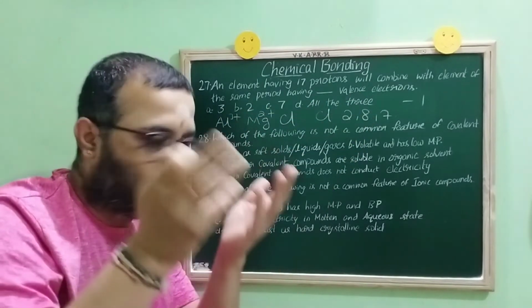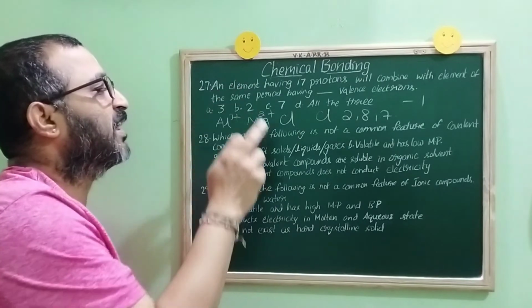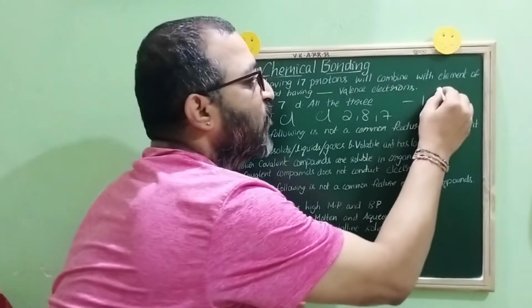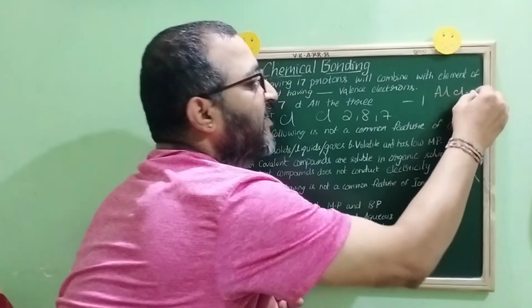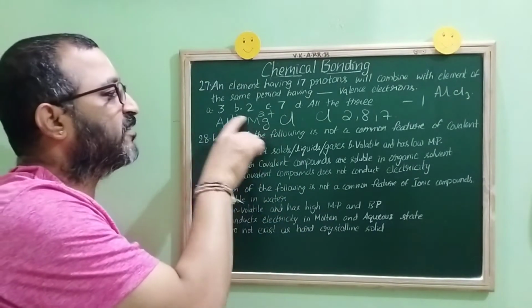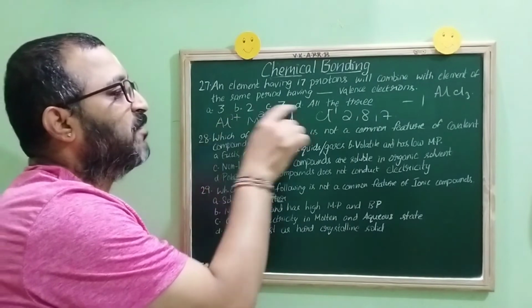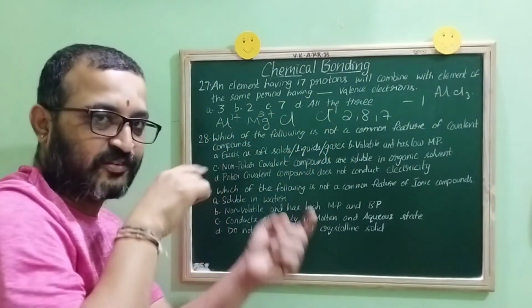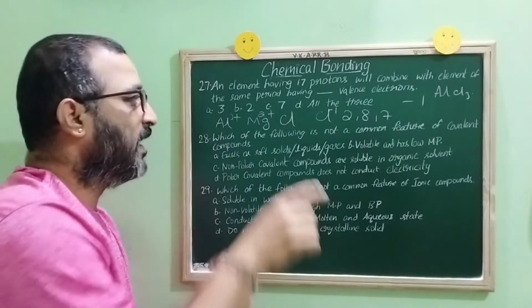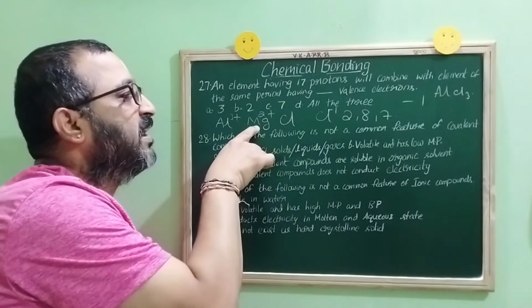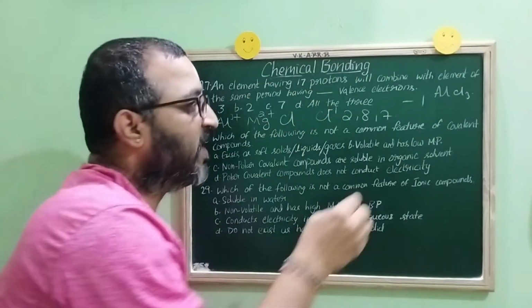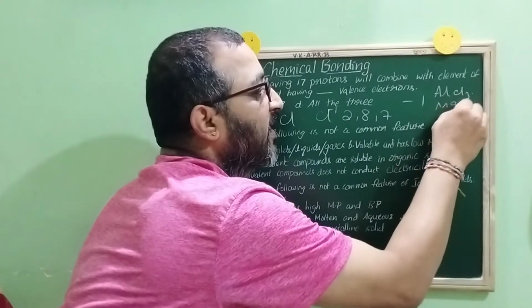Which one, children? Children, common sense says that aluminum will combine with chlorine to form what, children? AlCl3. How did you get that? Cross the valencies. 3 will come where? Yes, I have written here. 3 will come here and 1 will come here. Crisscross. It is AlCl3. And magnesium will combine with chlorine to produce what, children?